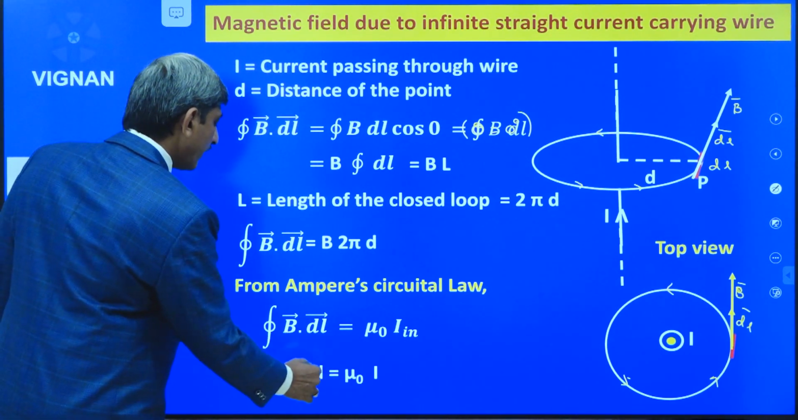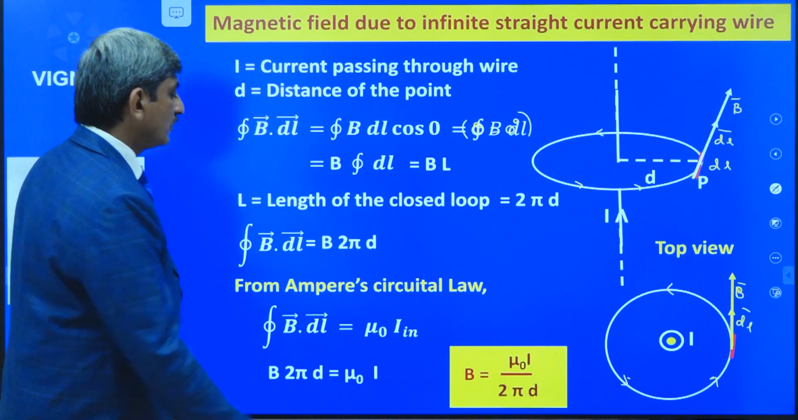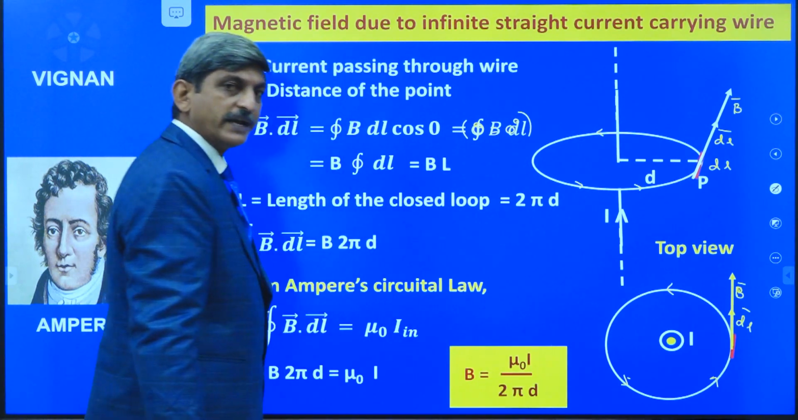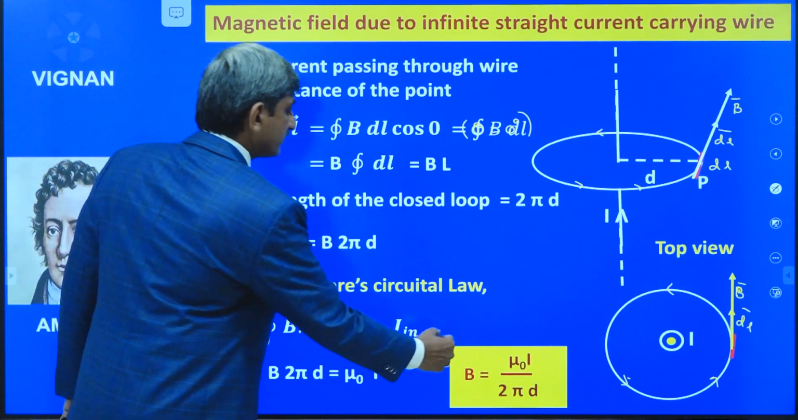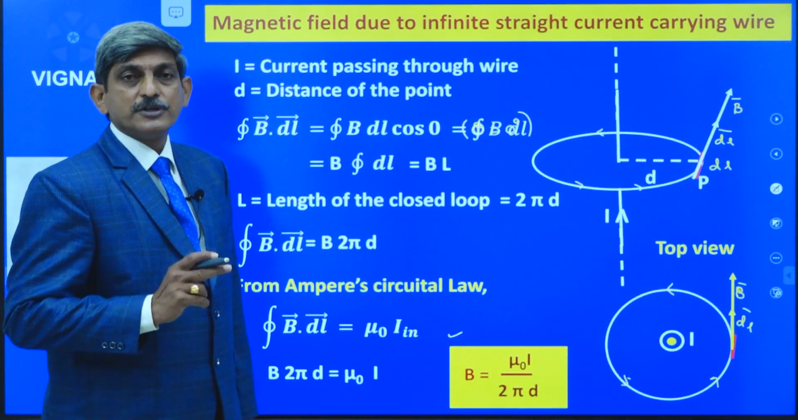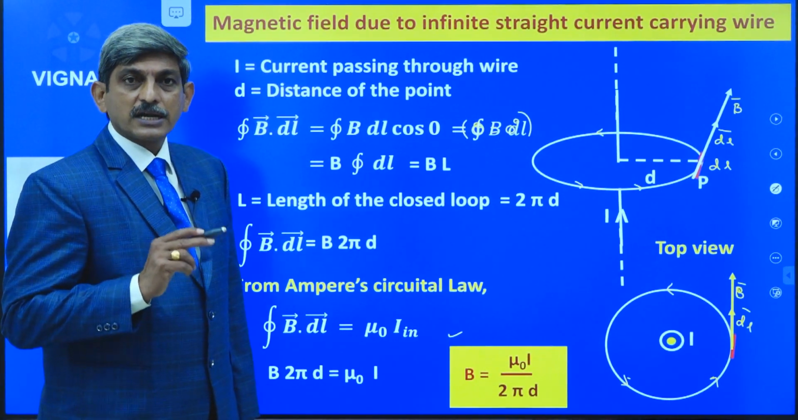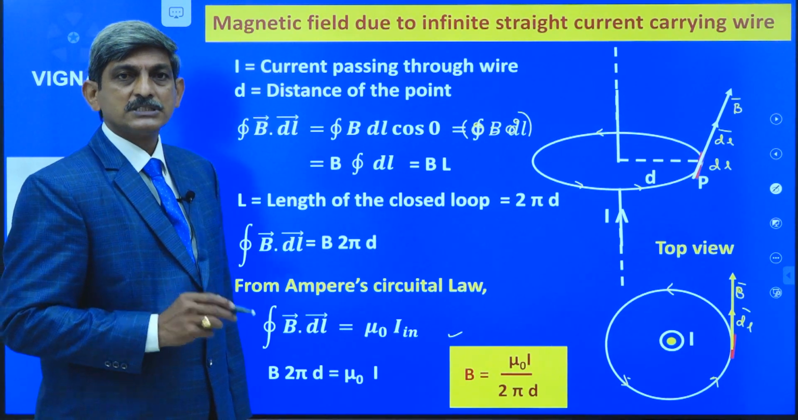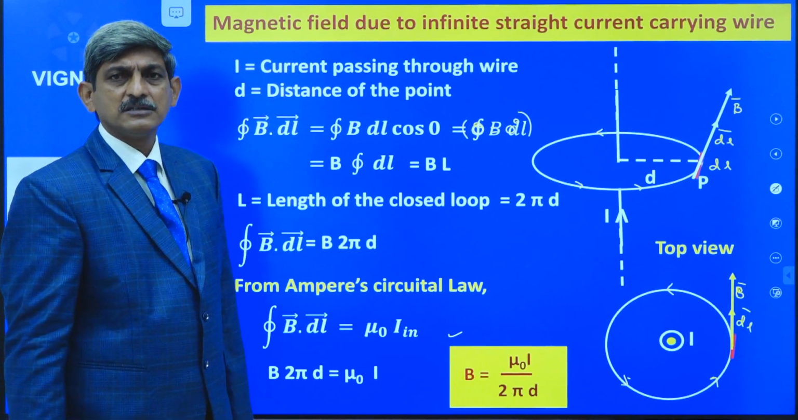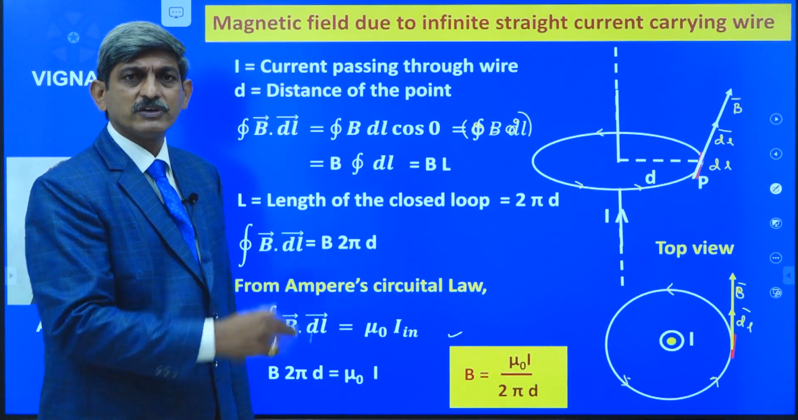By taking this 2πd to that side, we have B is equal to μ₀ I divided by 2πd. Okay? This one gives the expression for the magnetic field produced by the long straight current carrying wire. See, the same result is also obtained in the Biot-Savart law. But what is the difference between that one and this one?